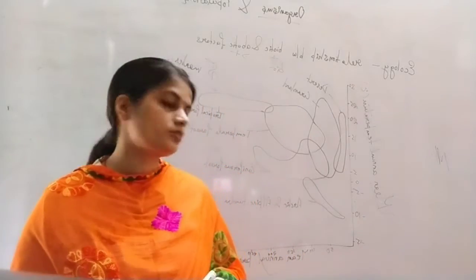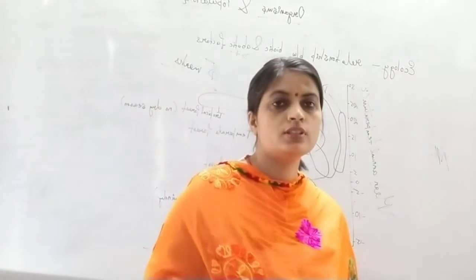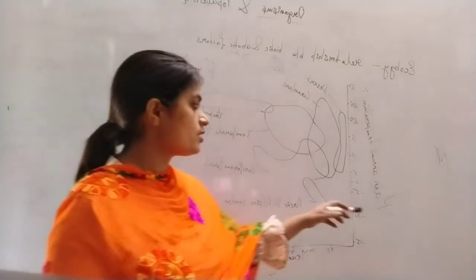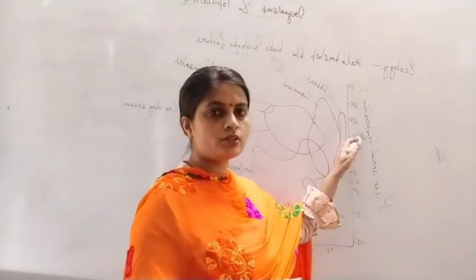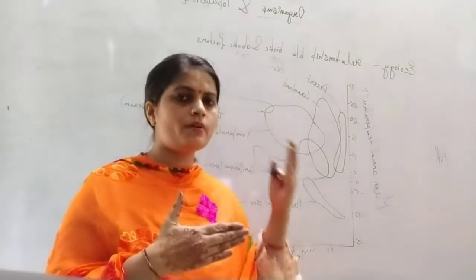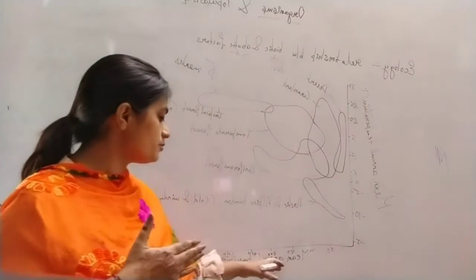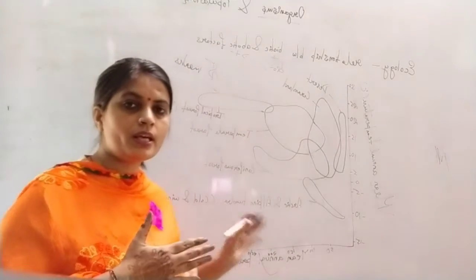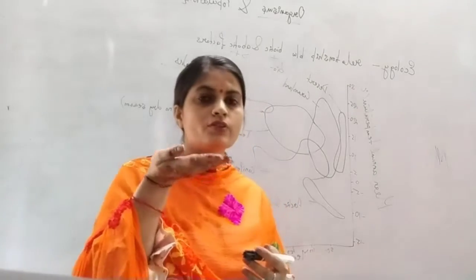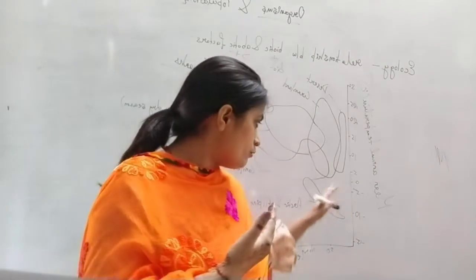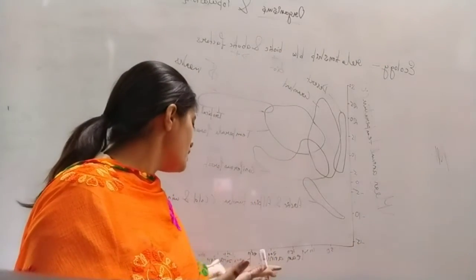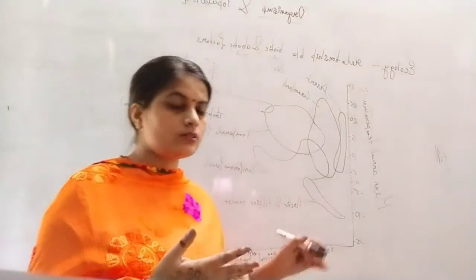In this diagram, which is mentioned in your NCERT book in the chapter Organisms and Population, we will see that here it is the mean annual temperature, the basic temperature which goes in that particular area from minimum to the maximum range. Then it is mean annual precipitation. Mean annual precipitation means basically the amount of rainfall which that particular surface area encounters. That scale is mentioned there. How is the mean annual precipitation measured?